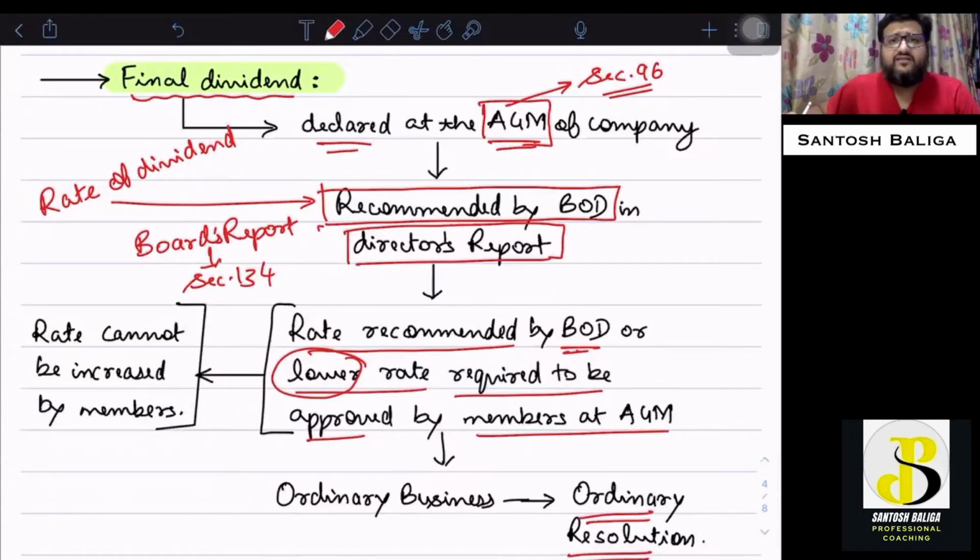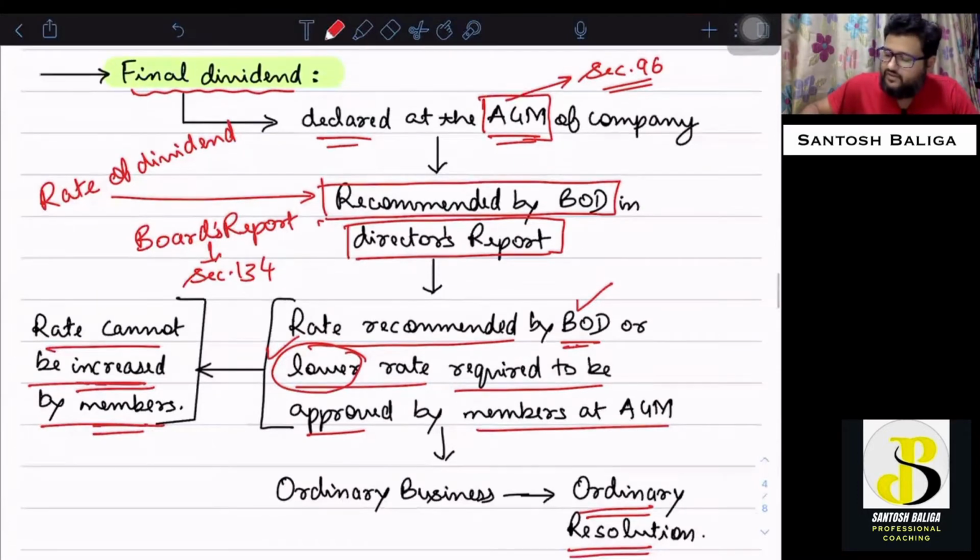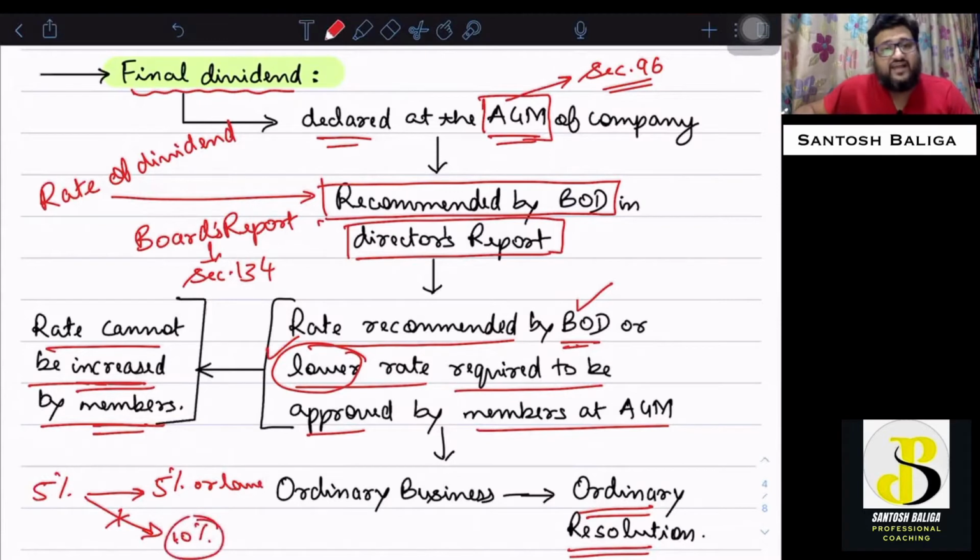Okay, and the rate which is recommended by the board of directors may be approved, or a rate which is lower. Lower means a higher rate cannot be approved by the members. That is, the rate cannot be increased by the members. Say, for example, the board of directors of the company have recommended 5% dividend. The shareholders can approve either 5% or lower, but cannot approve say 10% dividend, which is higher than the dividend recommended by the board of directors. I hope this point is clear.